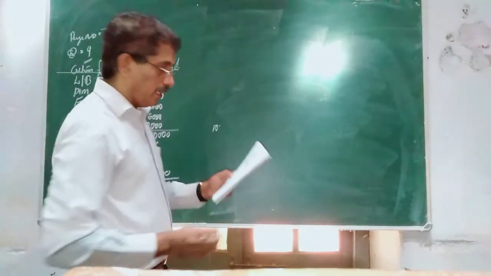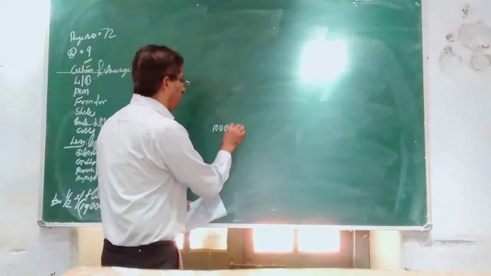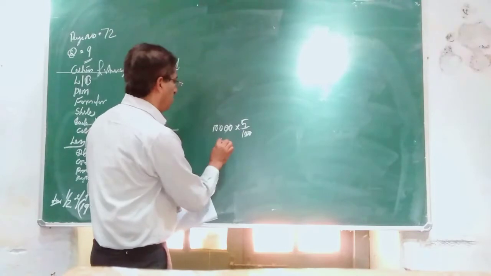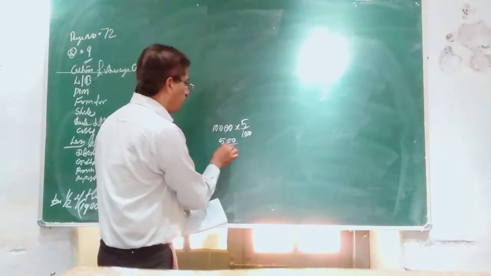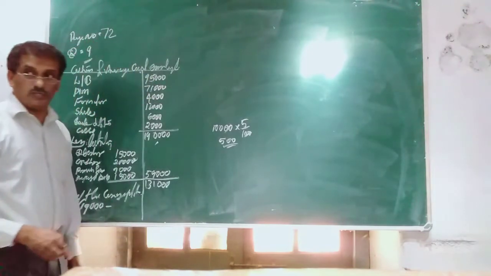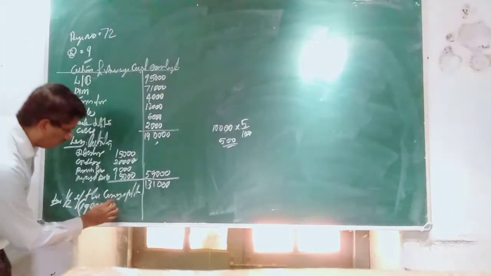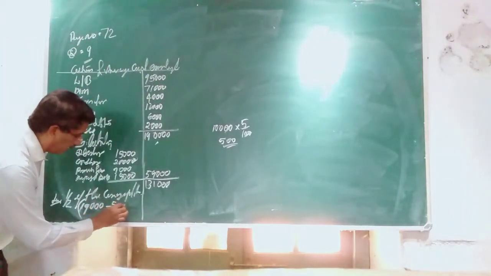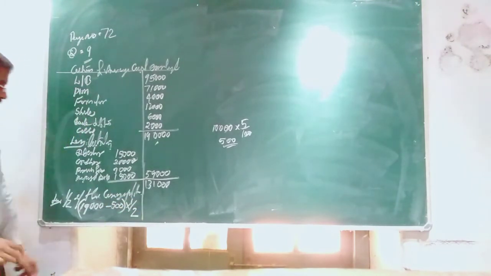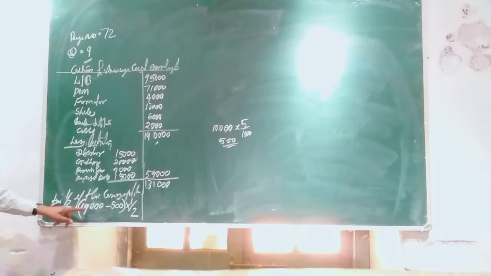What is the interest? 10,000 into 5 by 100 is 500. So you should deduct 500 and thereafter take half. So you will get 18,500.